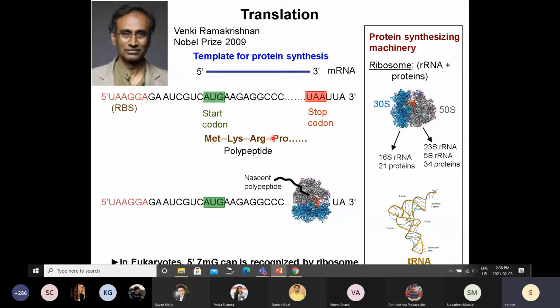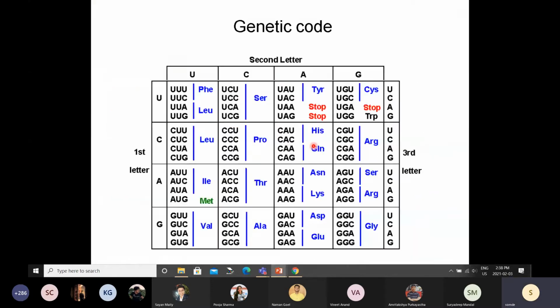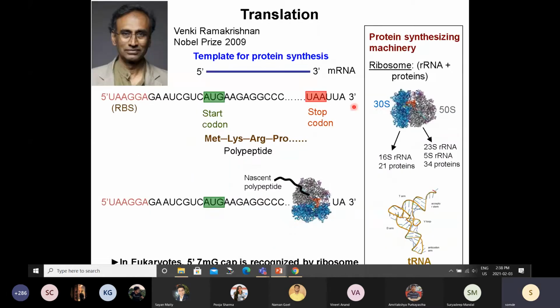For this one, it will be UUC here, and here it will carry a lysine. Since there are 20 amino acids, you will have at least 20 such transfer RNAs. In theory, you should have 61 such transfer RNAs because there are 61 codons. There are no transfer RNAs for the stop codons. That is how you go from this language of 4 letters to this language of 20 letters.